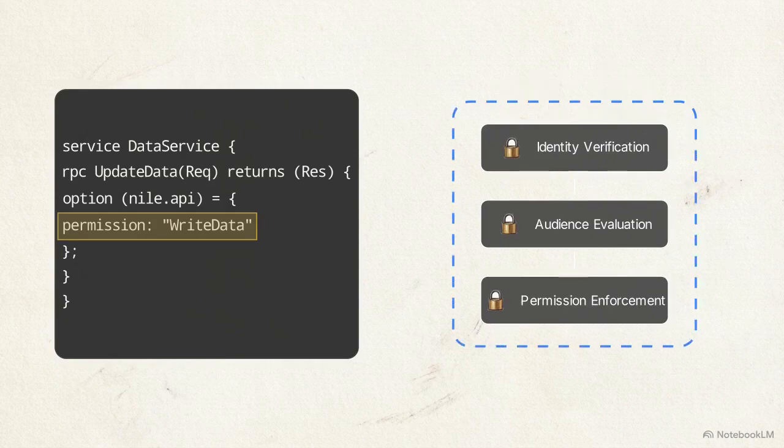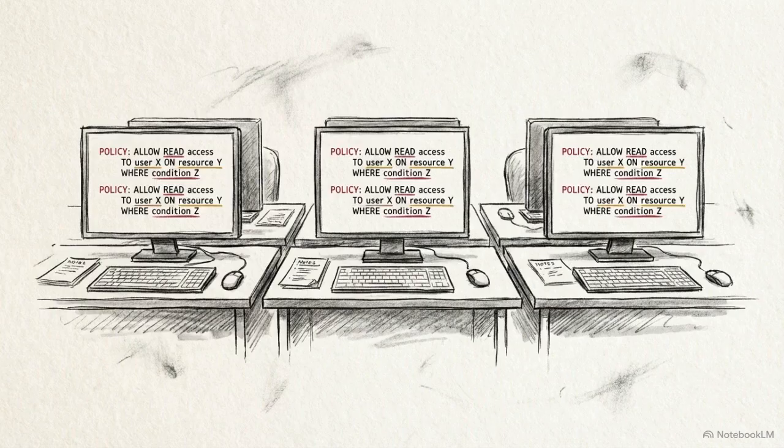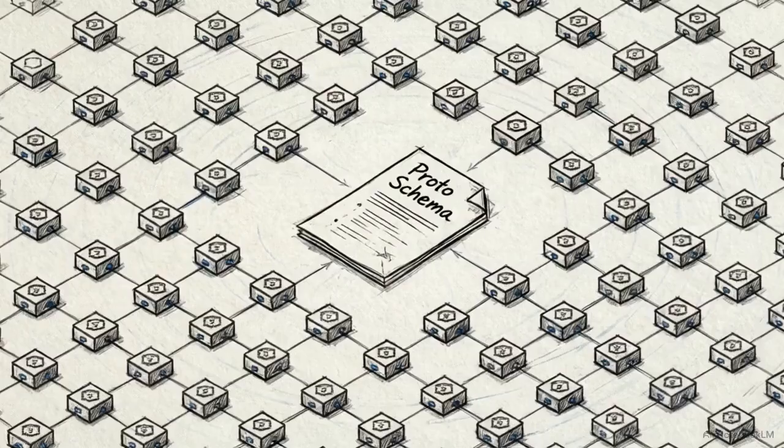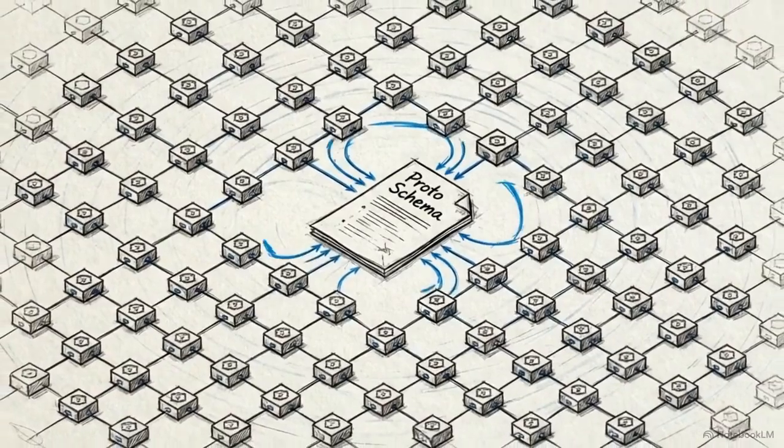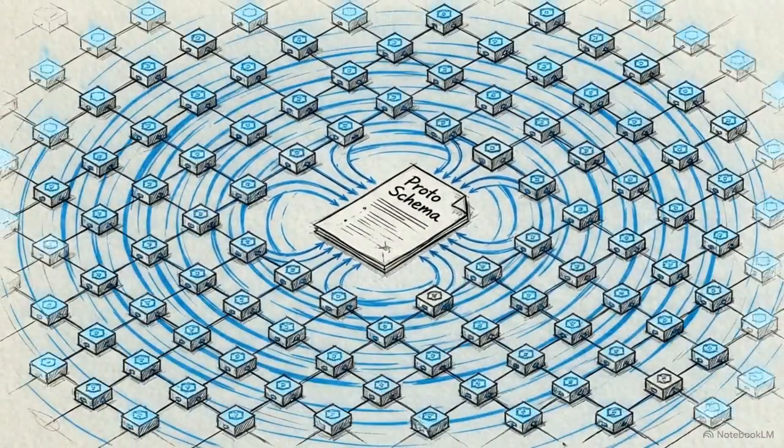To manage access at scale, these generated permissions are organized into scopes. Default scopes assign read, write, and delete privileges, allowing developers to map specialized endpoint operations to broad user roles. Generating permissions directly from the schema removes the variance of human implementation across different teams. Treating the protofile as the strict single source of truth guarantees uniform access control across the entire ecosystem.